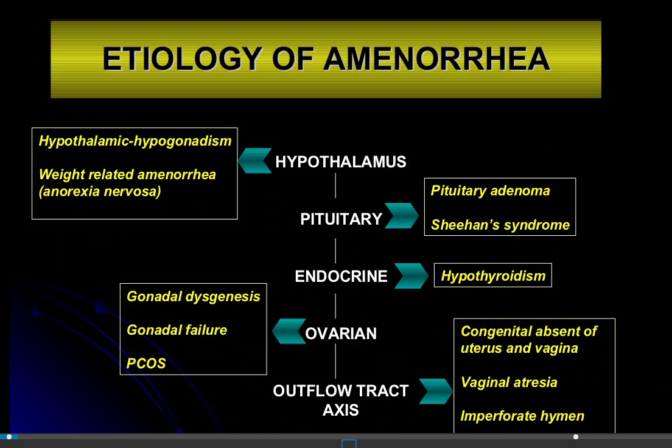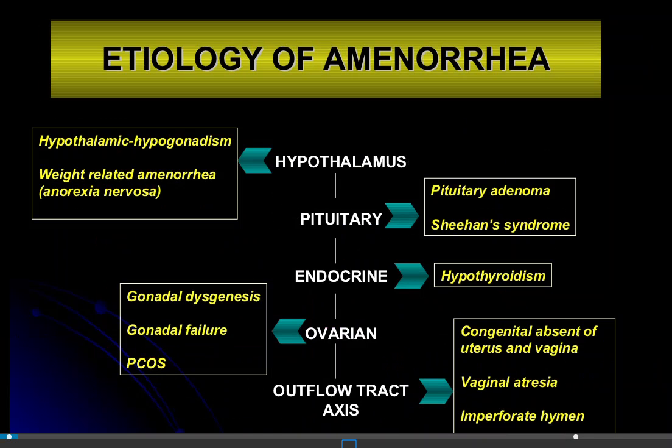Hypo means there is a decrease. So there is decreased function of the hypothalamus and decreased release of the gonadotropin. It is a main or leading cause of amenorrhea. Second, there is weight related amenorrhea. That is, if women have very low body weight or a nutritional deficiency.